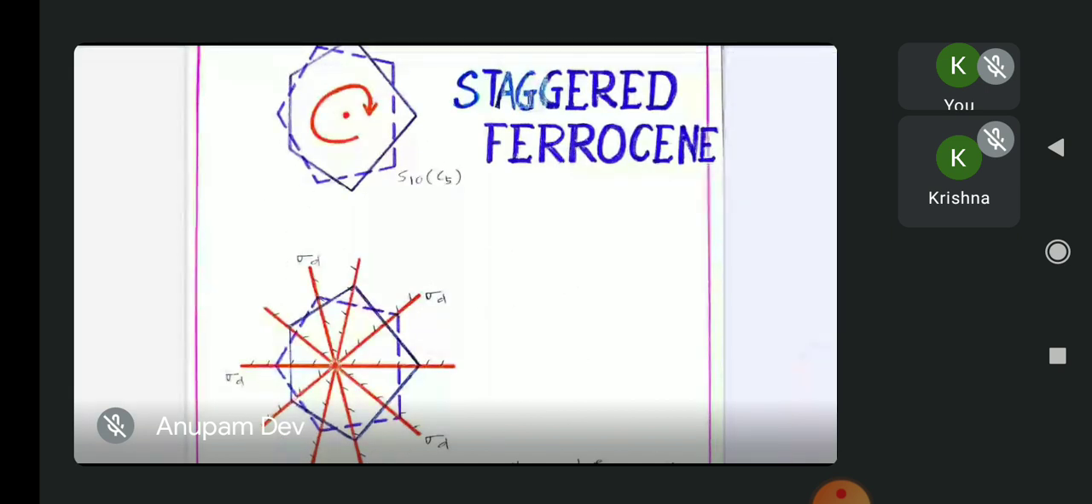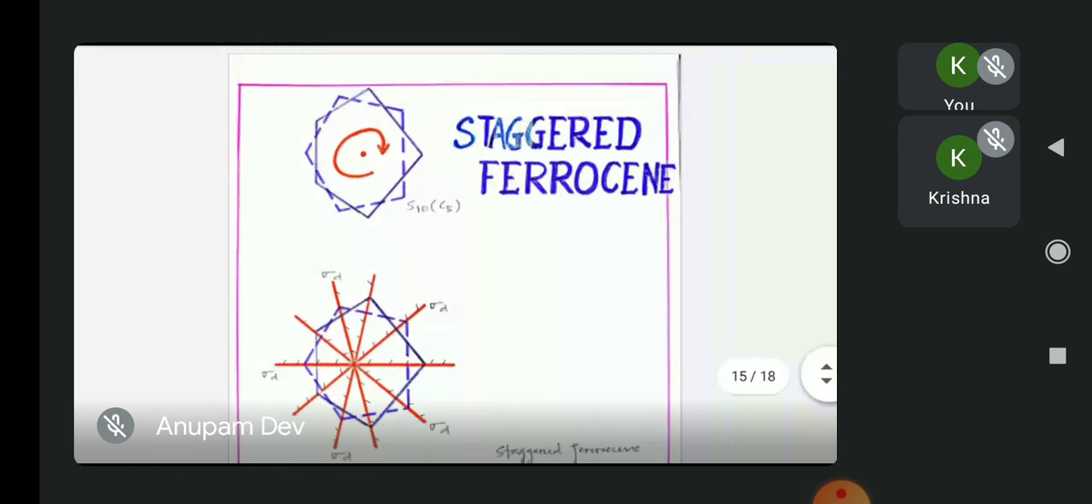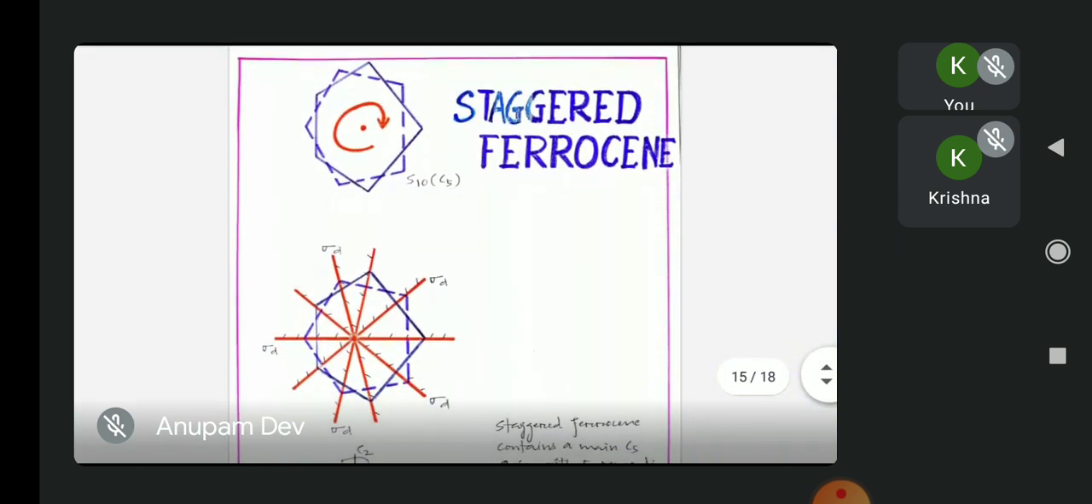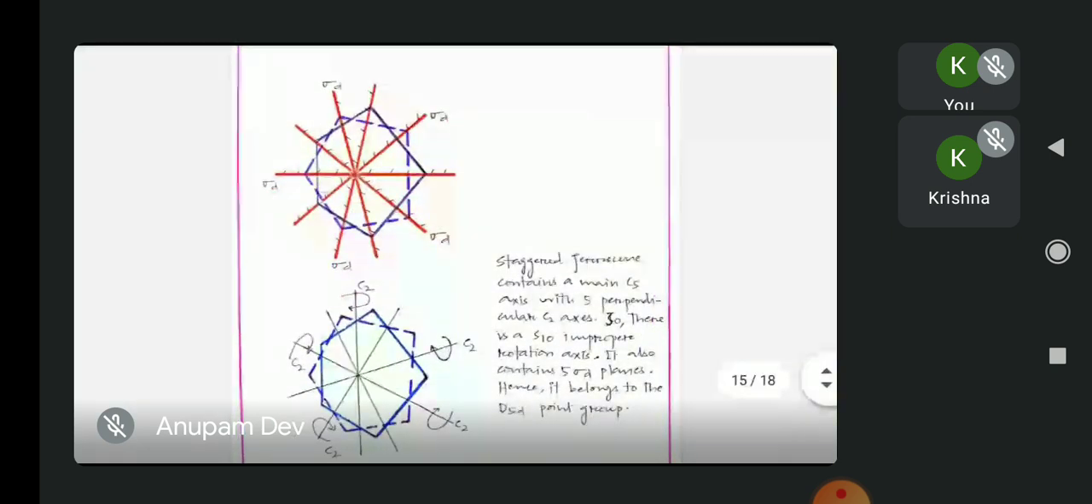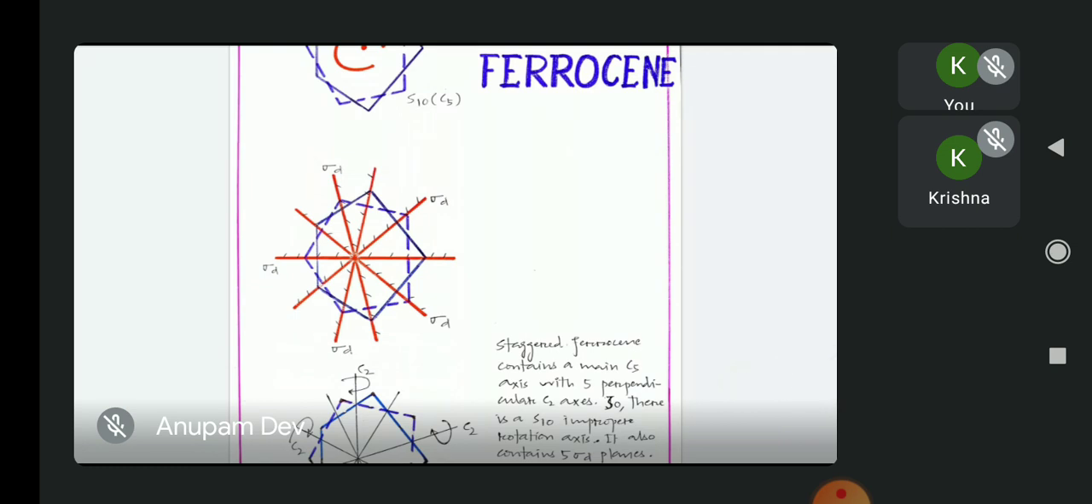So here is the first conformer of ferrocene, that is the staggered ferrocene. This staggered ferrocene contains a main C5 axis with 5 perpendicular C2 axes. We can clearly see in the first and third diagram that there is a main C5 axis with 5 perpendicular C2 axes. There is an S10 improper axis of rotation. Also there are 5 sigma dihedral planes as shown in the second diagram. From all this information we can say that the staggered ferrocene belongs to the D5d point group. Now let us look at the